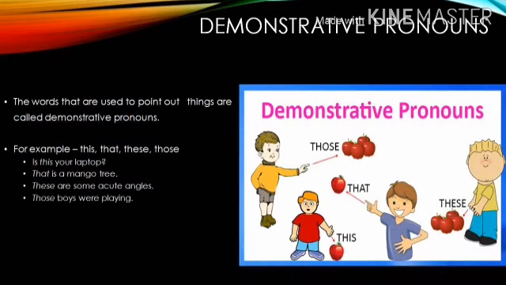Demonstrative pronouns. The words that are used to point out things are called demonstrative pronouns. For example, this, that, these, and those. Is this your laptop? That is a mango tree. These are some acute angles. Those boys were playing. In all of these sentences, the words this, that, these, and those are used as demonstrative pronouns. This and that are used for singular things, whereas these and those are used for plural.